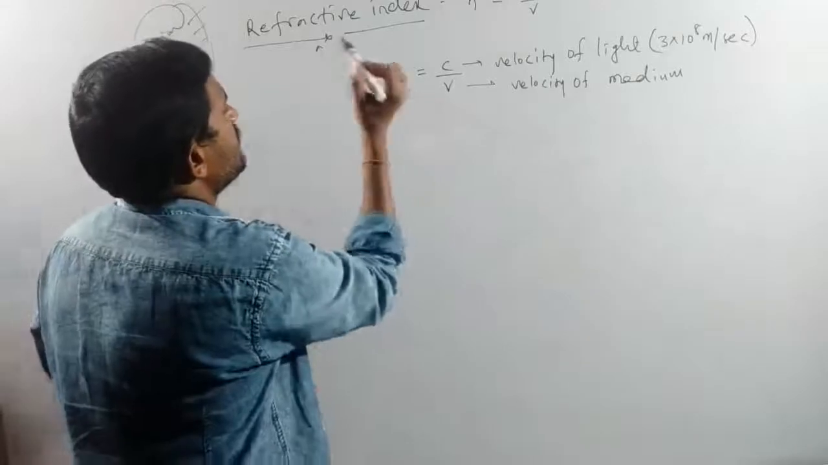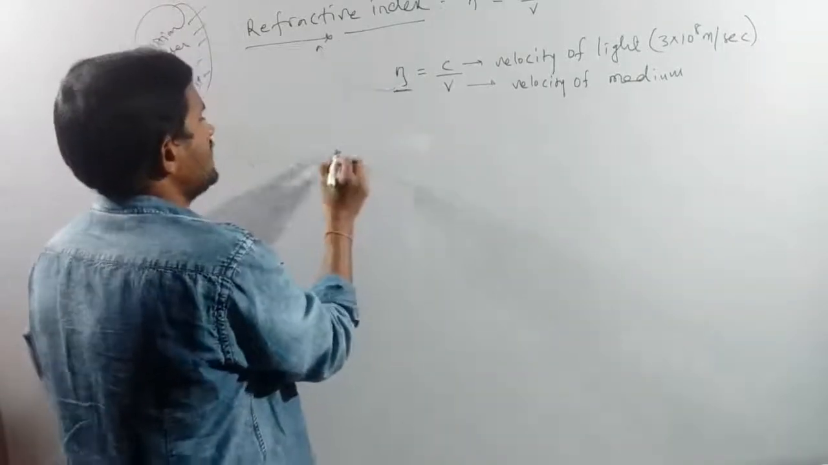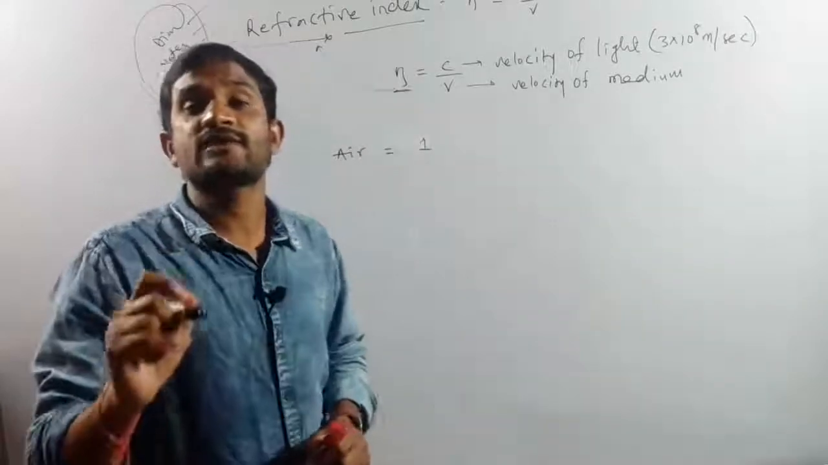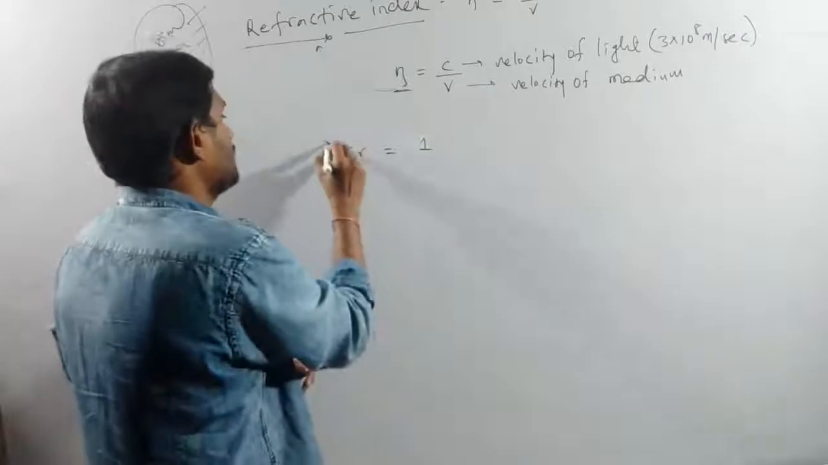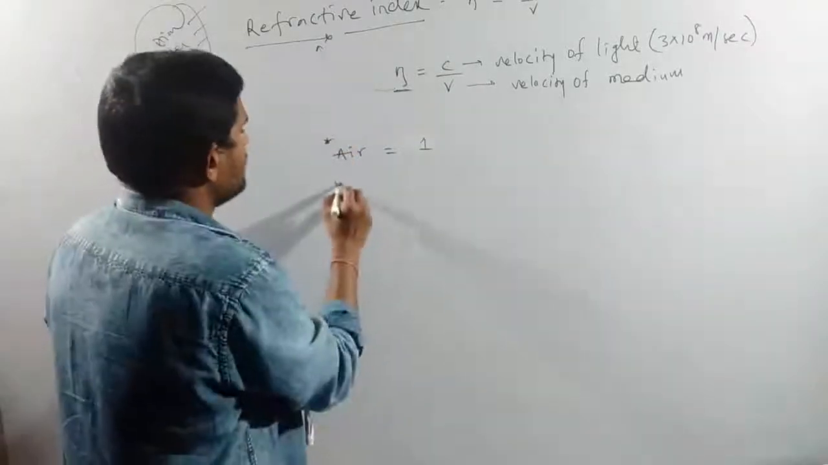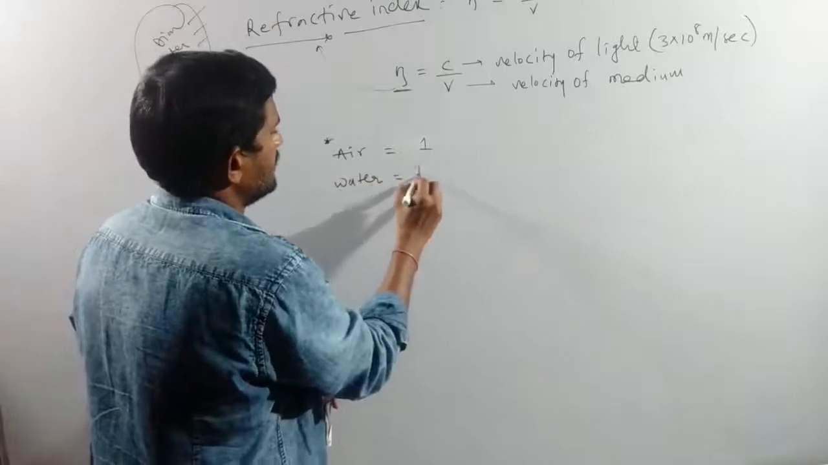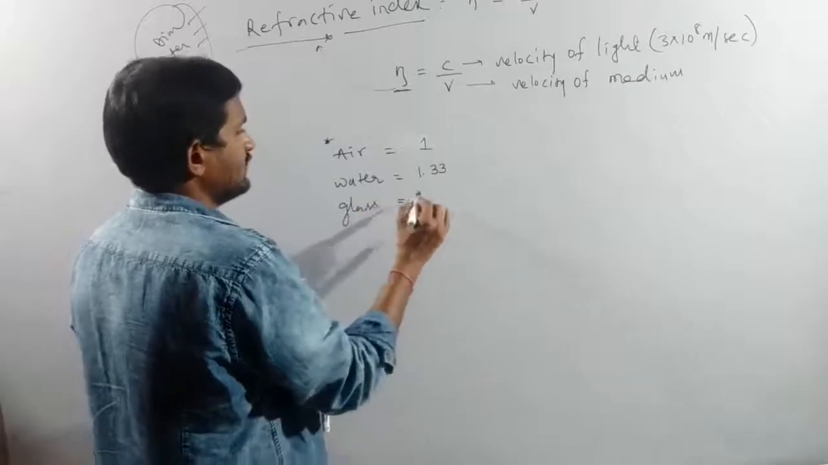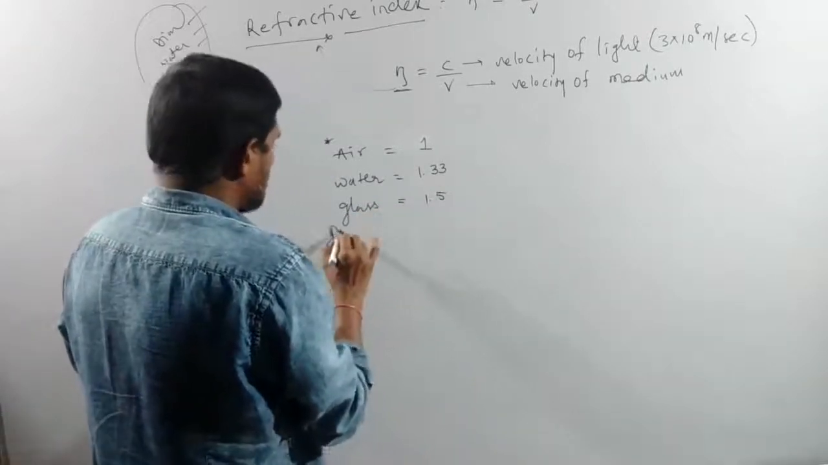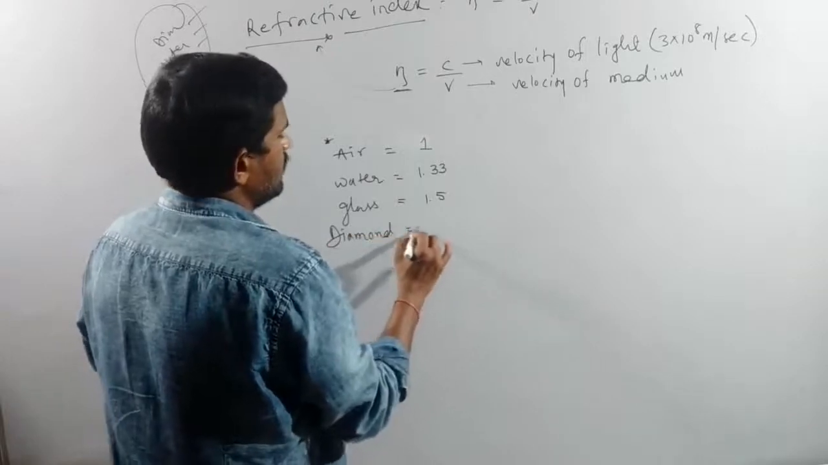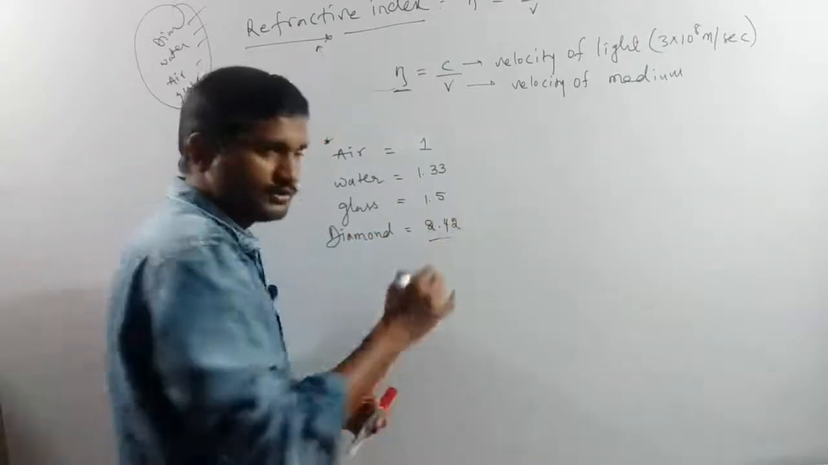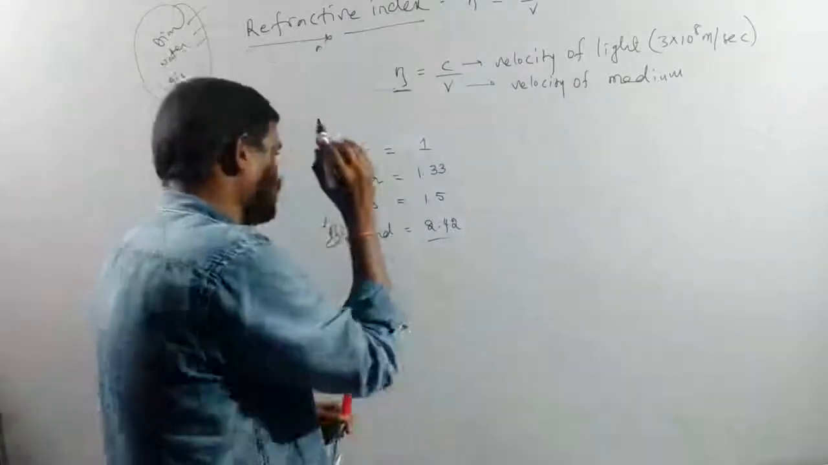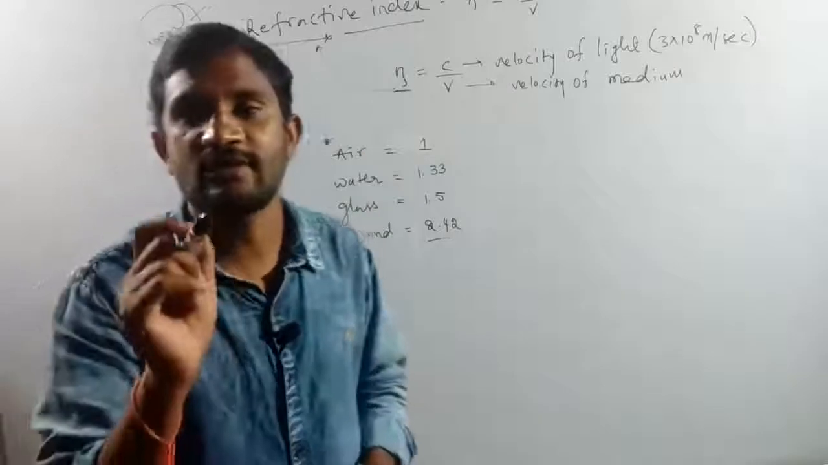We have some refractive index values in our syllabus. Air refractive index value is 1. The most important exam question is again the water refractive index. Water refractive index is 1.33. Glass refractive index is 1.5. Diamond refractive index is the highest value, 2.42. No other compound has a refractive index value like diamond. Diamond only has the highest refractive index value.